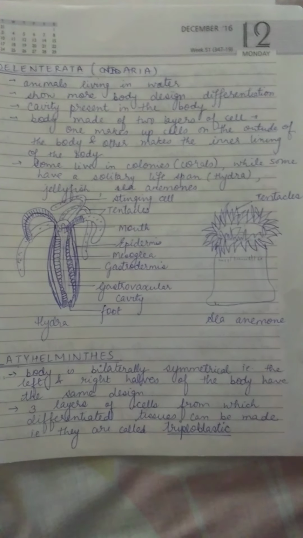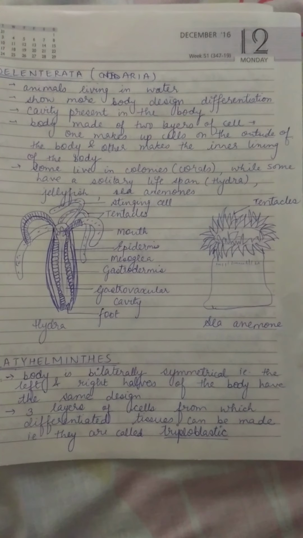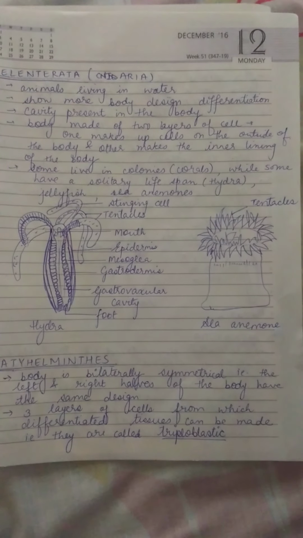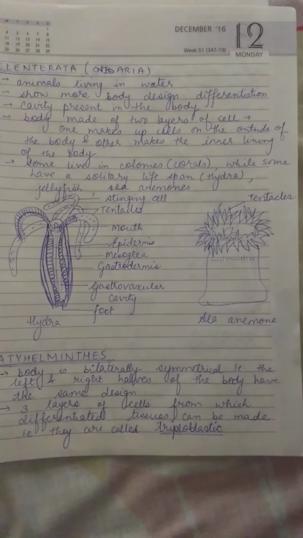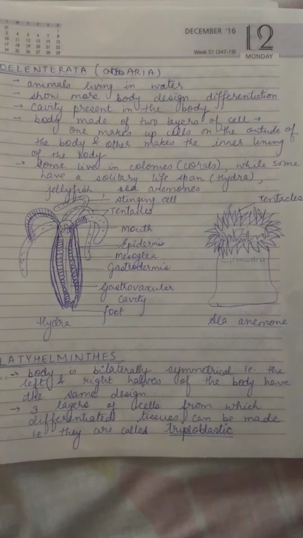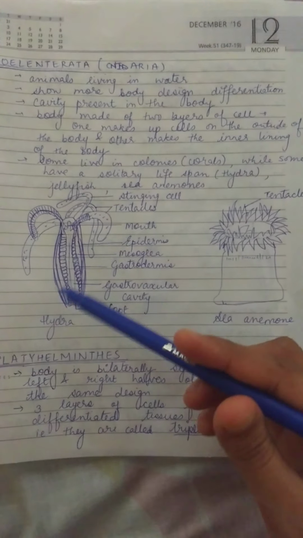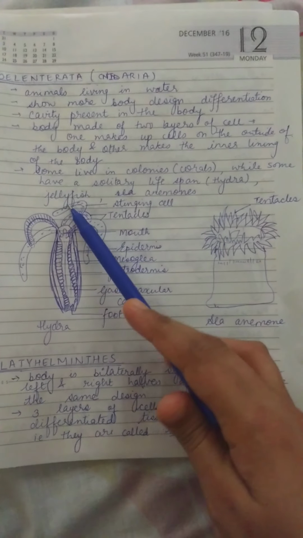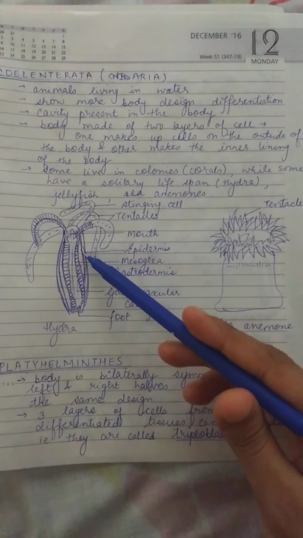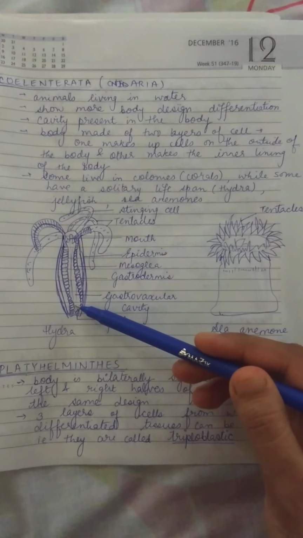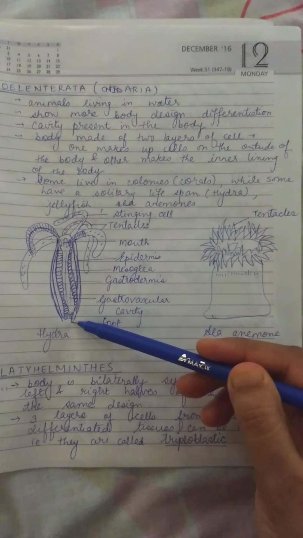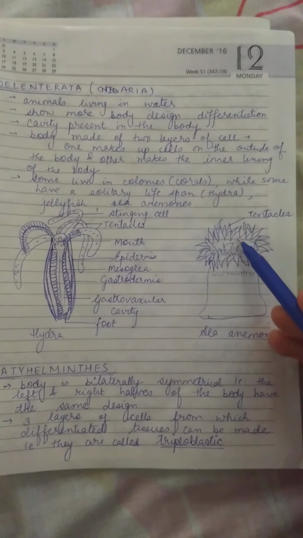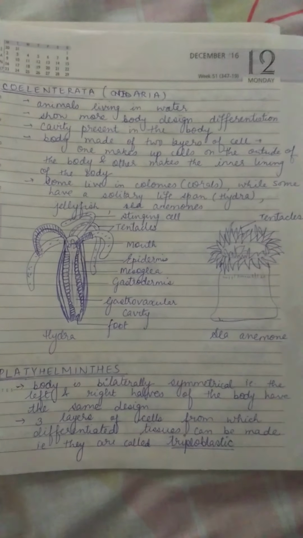Some live in colonies, in groups. An example is corals, while some have a solitary lifespan. They live alone, like Hydra. Some other examples are jellyfish, sea animals. See, the first one is the Hydra. Hydra moves with the help of tentacles. Tentacles are there, so it has two layers of cells, and they are commonly found in water. Another example is the sea anemone. These are the tentacles present on its surface.